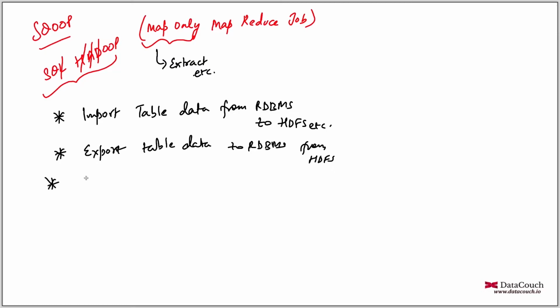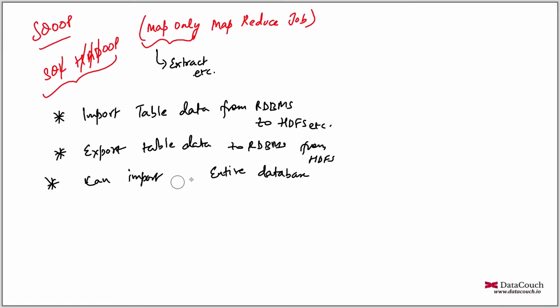Similarly, you can import and export. You can work with the entire database also when you are doing import. So when I say work, I am referring to import.